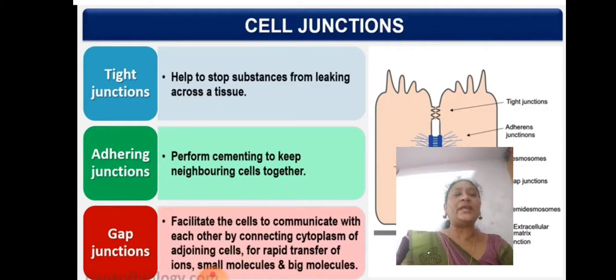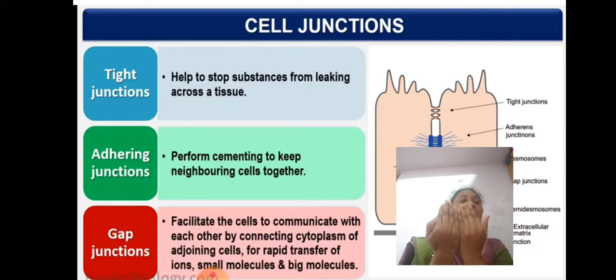Next one, adhering junction. It performs cementing to keep neighboring cells together. Cementing means they help to attach cell to cell. When construction is done, between brick and brick they add cement, which tightens and attaches the bricks to each other.